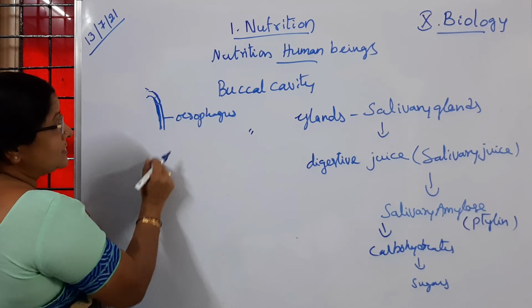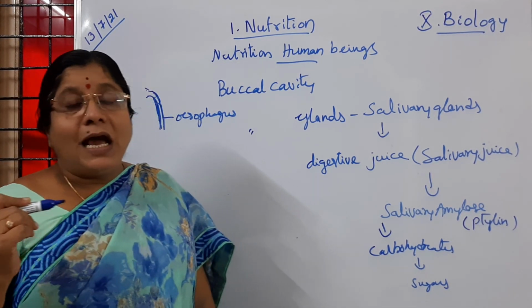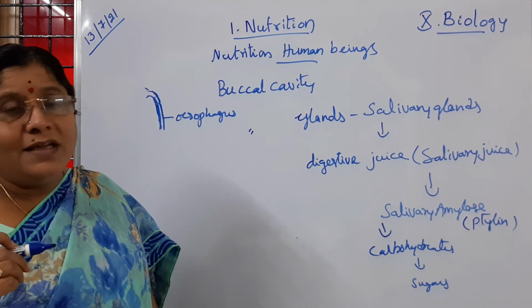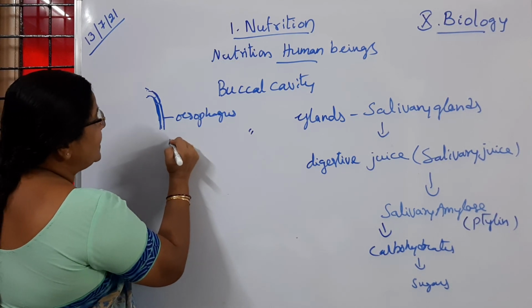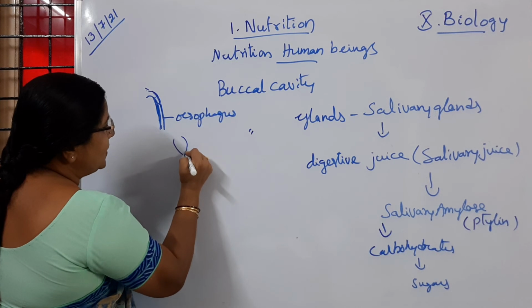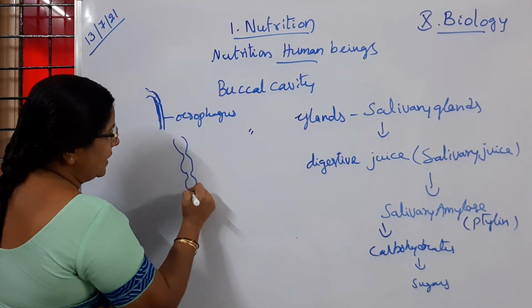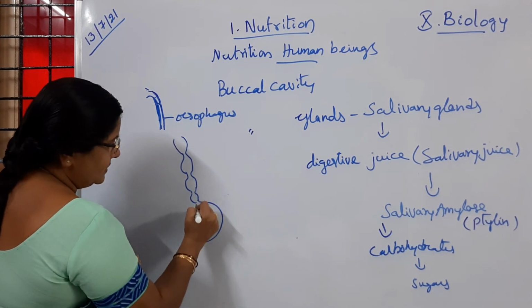here the esophagus is said to be a narrow tube-like structure which is made up of longitudinal and circular muscles. Okay, longitudinal and circular muscles are there. So what the esophagus will do is, when the food is passing, it is going to allow the food in little portions into the stomach. Is it clear to children?